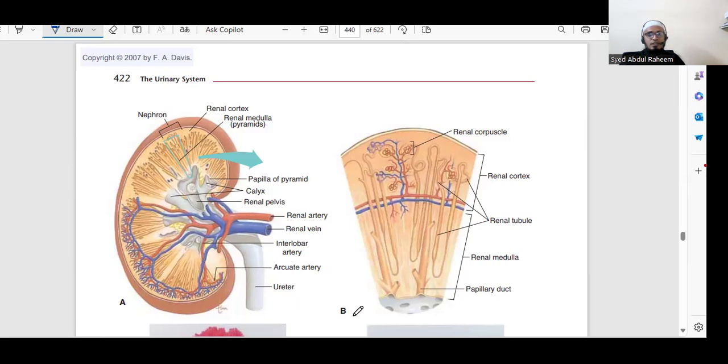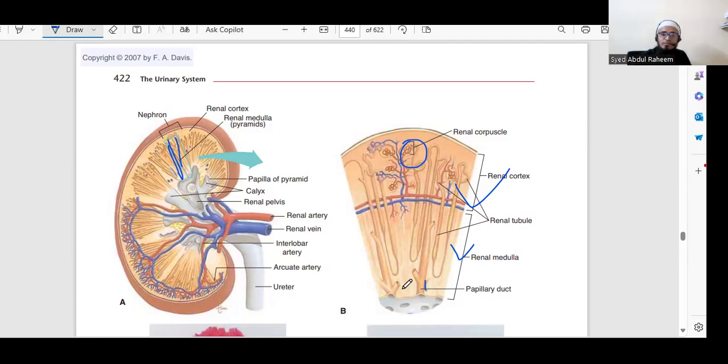You can see that if you look at one part of the kidney, you can see all these things. Here we have the renal corpuscle, renal cortex area, and renal medulla area, where the arteries and veins are doing their functions. This is the cortex area, this is the medulla area.